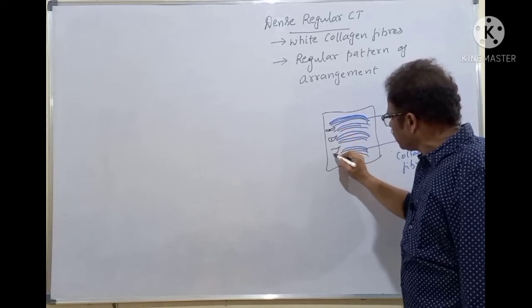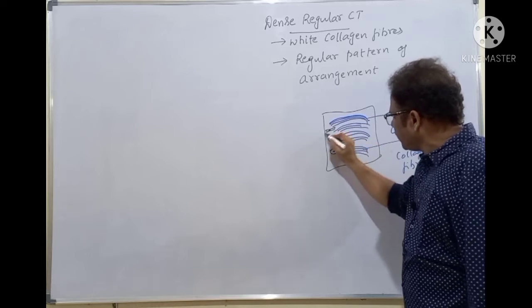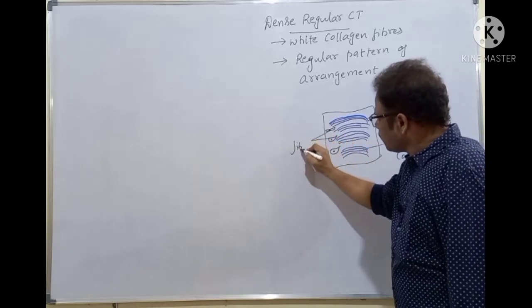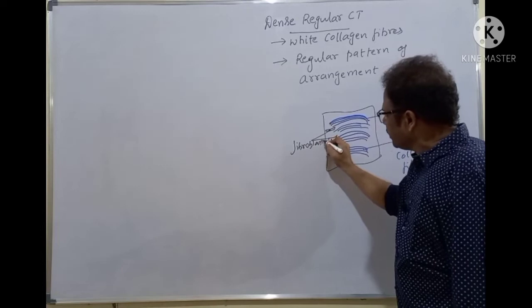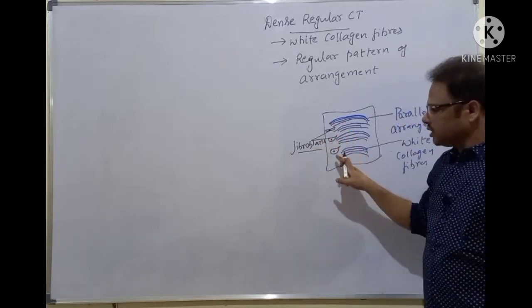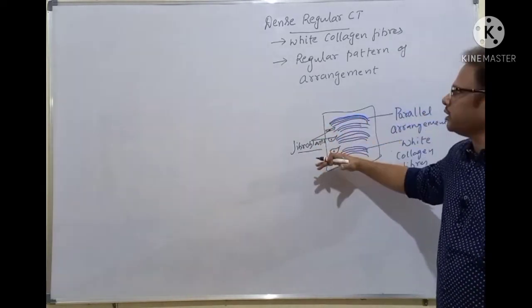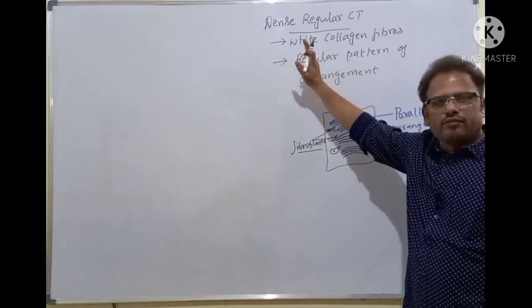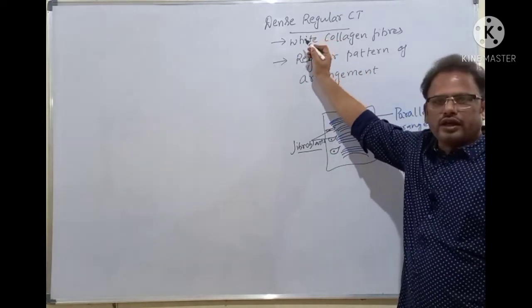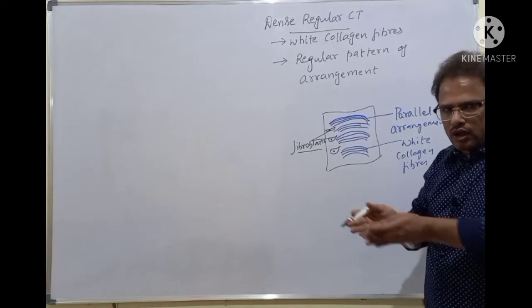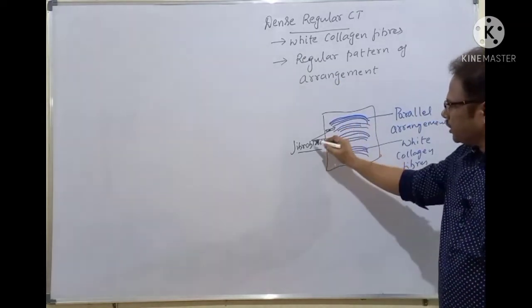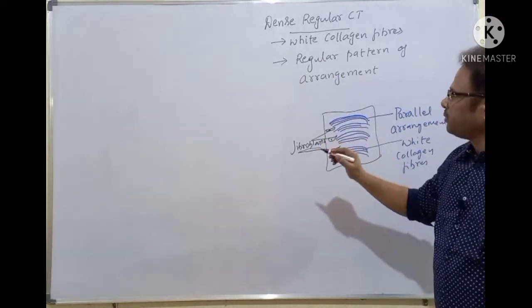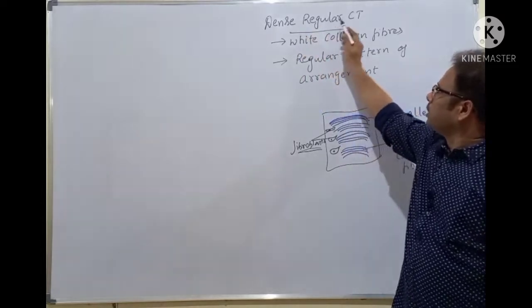You see here, the regular fashion. These are the fibroblasts. They are also arranged in a systematic, regular pattern. There is no irregular zigzag manner. They are arranged in a disciplined manner, just like the army. In the same way, these are arranged in a regular pattern. That is why dense regular connective tissue.